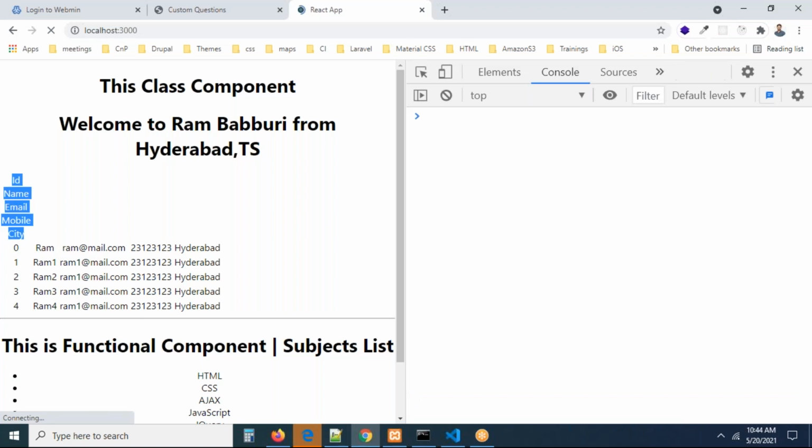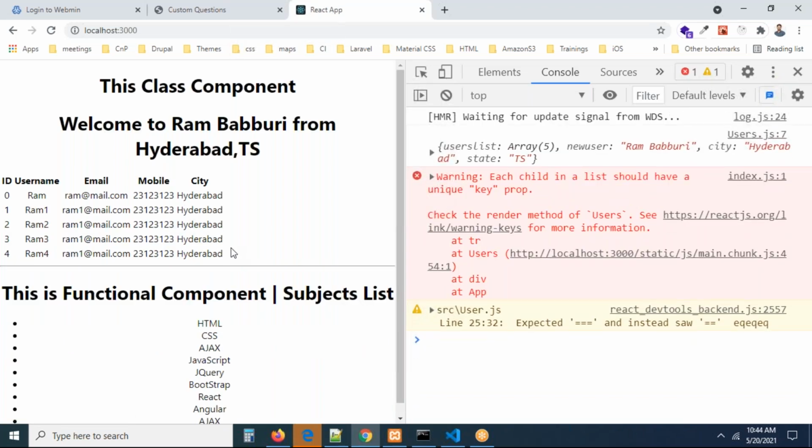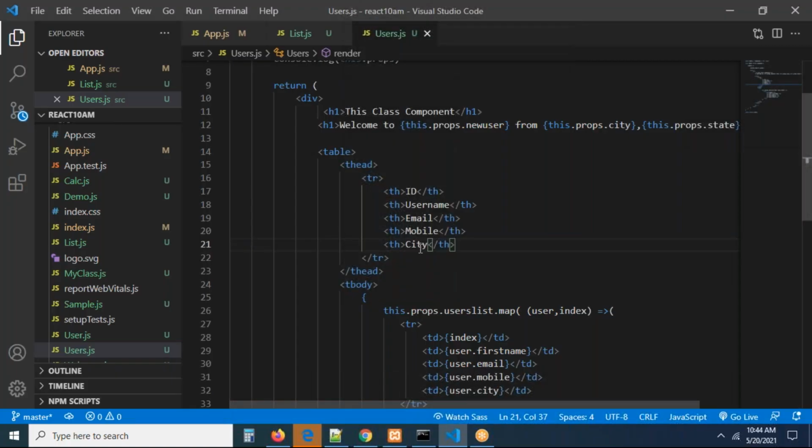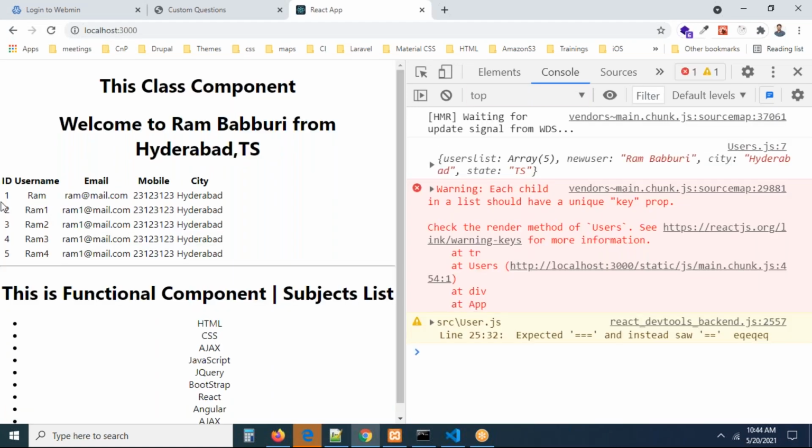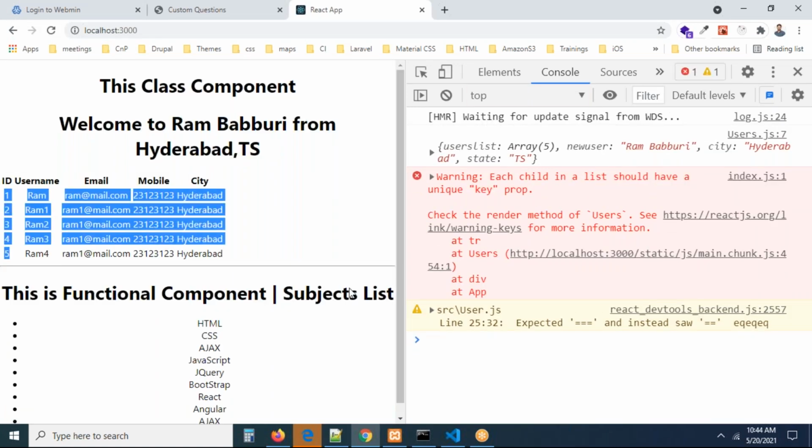City. Now you can check this, but I have an error. But we have to see the data is also printed. But the index is coming from 0, right? Do one thing. You can write index plus 1. So now 0 plus 1 is 1, something like this. Index will become 1, 2, 3, 4, 5. Index is coming properly. But at this point of time, we have an error.